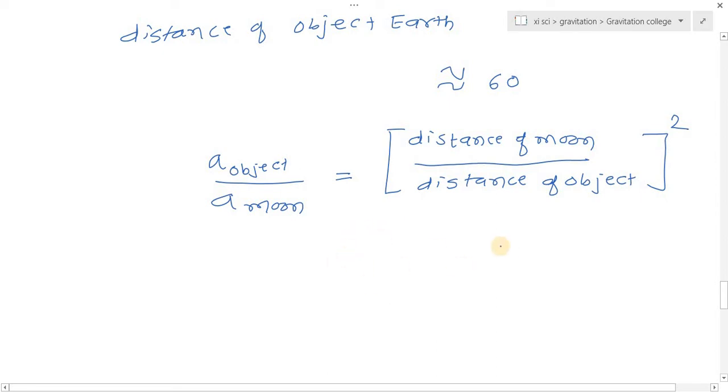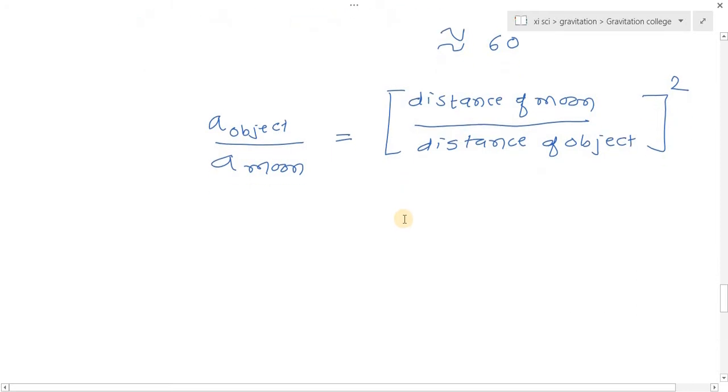So here, if we observe this equation, then we can say that the acceleration is inversely proportional to distance square, because acceleration of the object is in the numerator and the distance of the object is in the denominator.